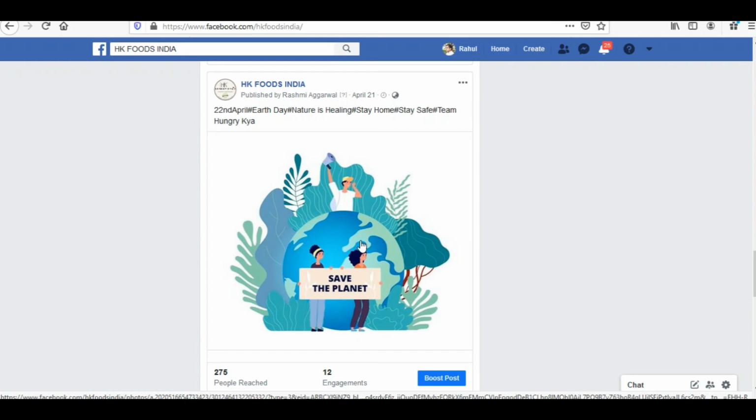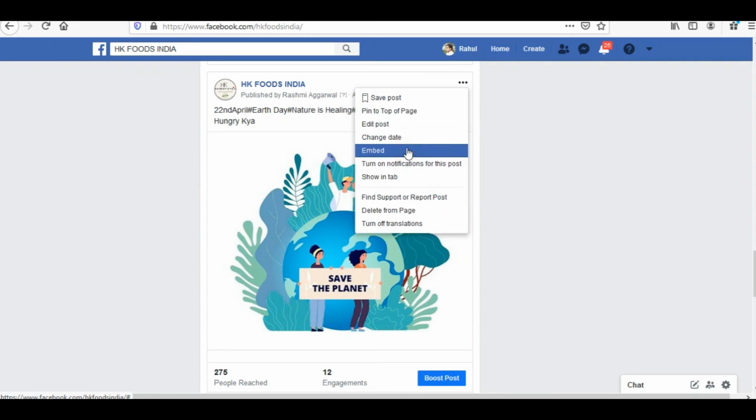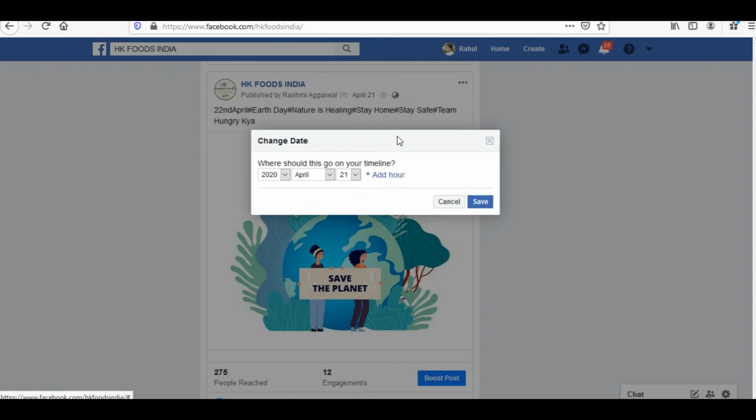Now just try to understand, I can backdate the posts which I have made on this business page. How can I do that? I have made this post. Now I would be clicking on these three dots of this post. Once I click over here, I'll click on see more options, and I would find an option of change date. Once I click over it,